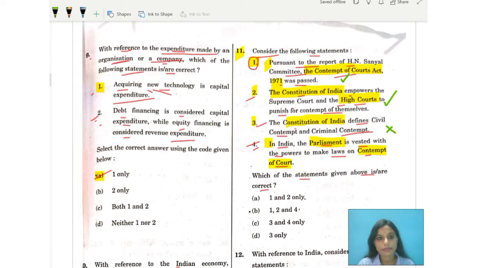So it's a correct one. We just found that number 1, number 2 and number 4 are correct, so the answer is option B, 1, 2 and 4. Let's move over to the next question.